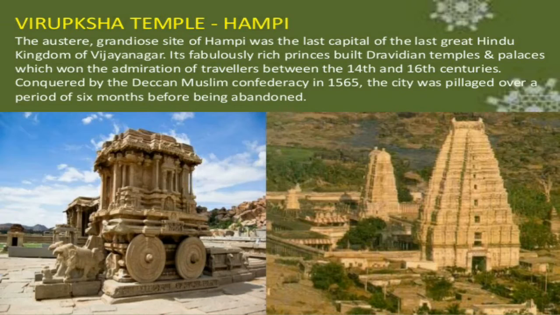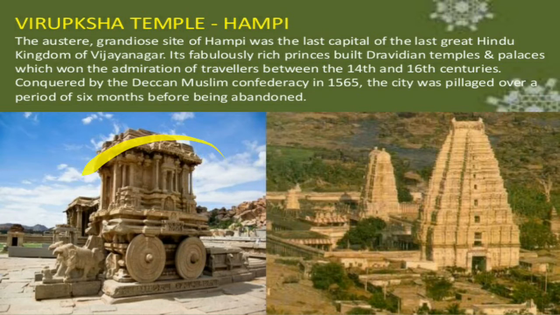So now next, Virupaksha temple, Hampi. The austere, grandiose site of Hampi was the last capital of the last great Hindu kingdom.